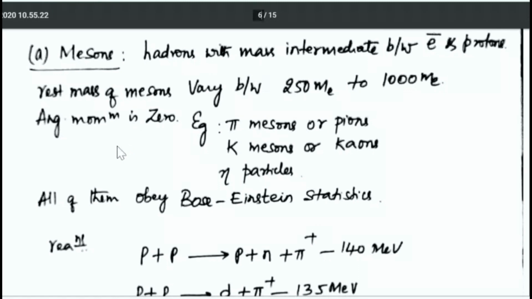Angular momentum is zero, and examples of mesons are pi mesons, also known as pions, K mesons, also known as kaons, and eta particles. Even eta particles are of three types: eta 0, eta plus, eta minus. All of them obey Bose-Einstein statistics.